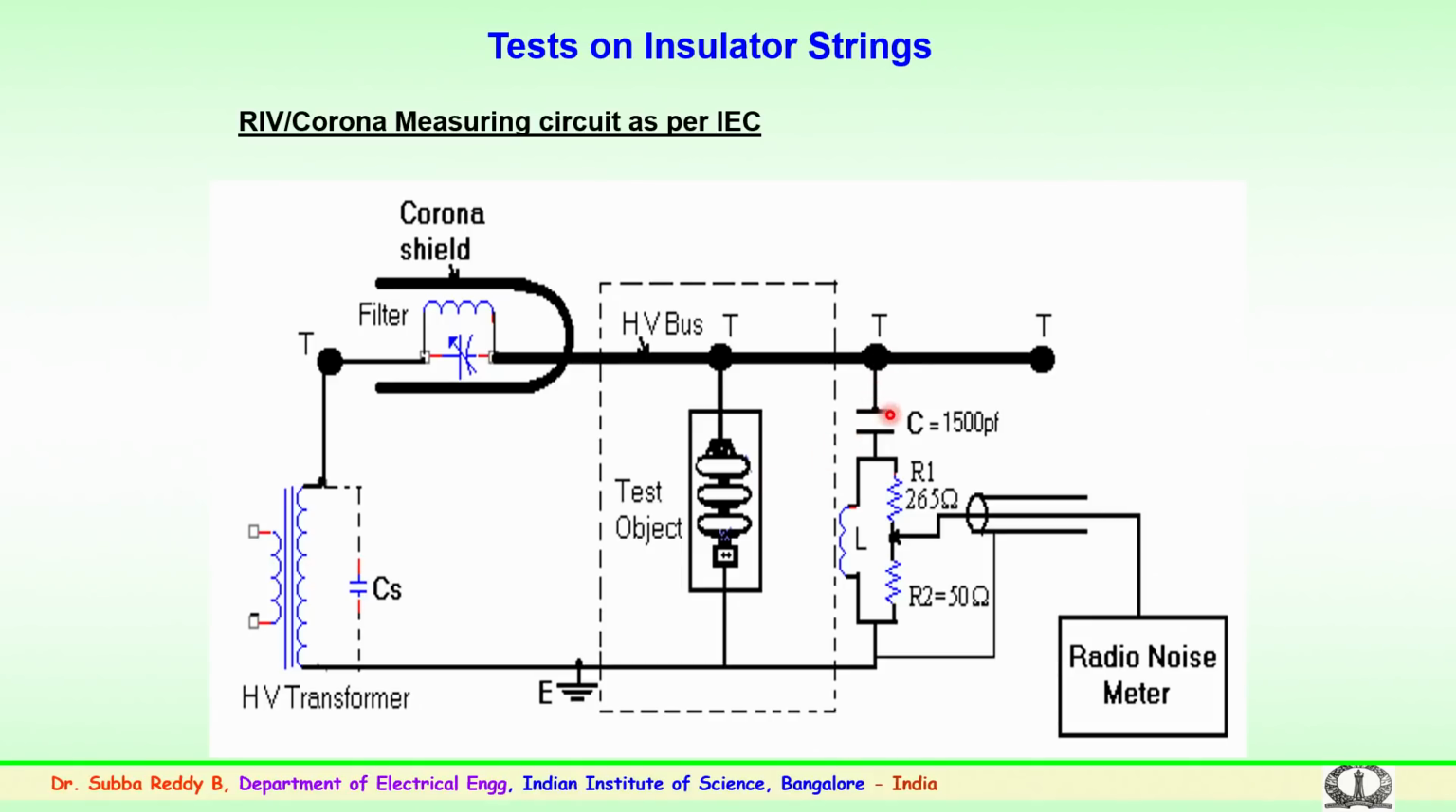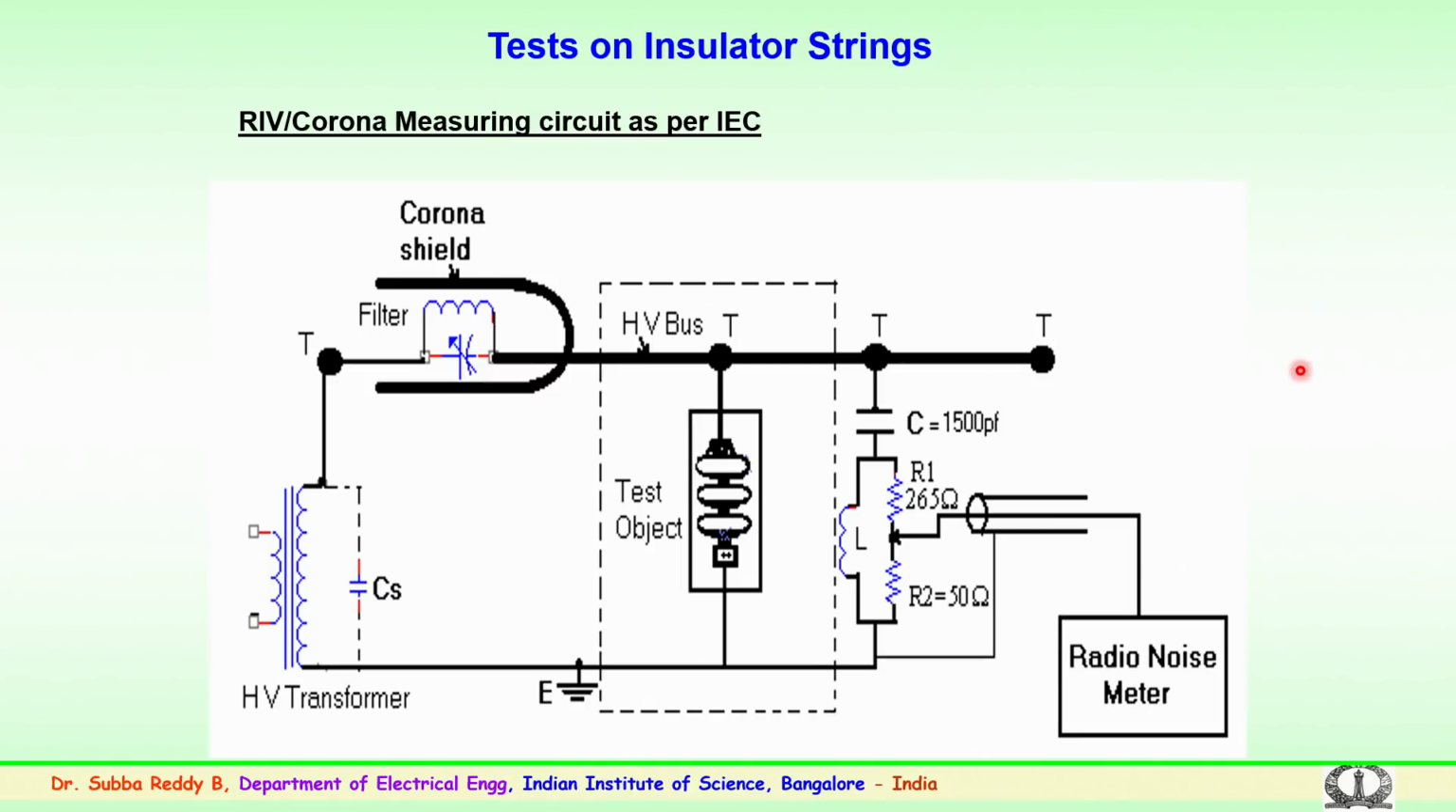So, further you have a coupling capacitor, then you have an impedance box which consists of a resistor and inductor, and further the measuring cable which is being taken from the divider here as shown, and this is going to the radio noise meter. So, all this is the IEC standard circuit which is being specified.